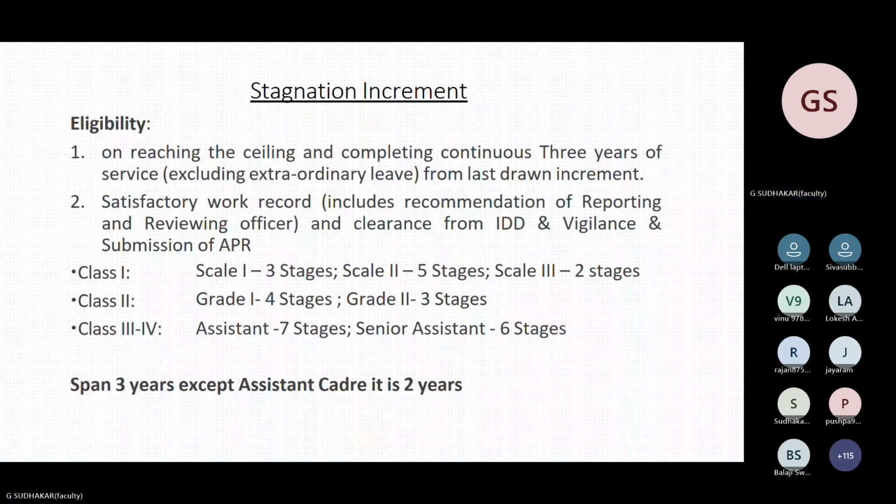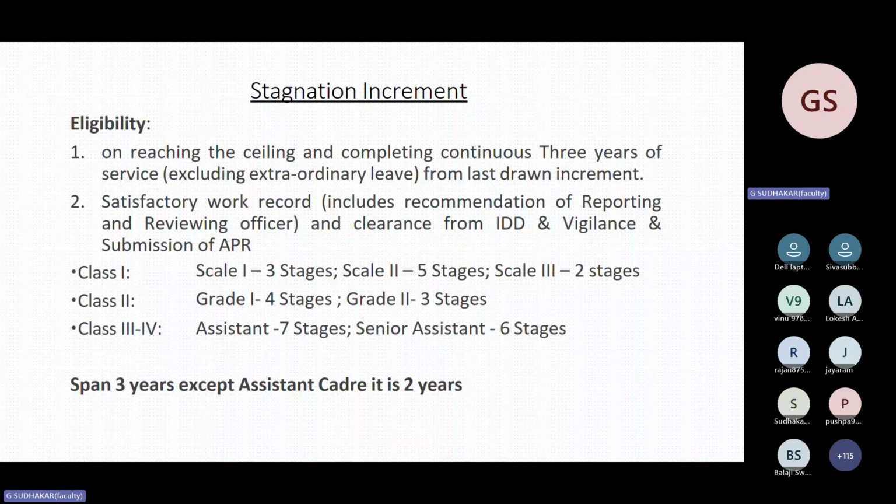The condition is that the reporting officer must give a clear work record report for you, and the vigilance department, the interdepartmental disability department, has to give clearance so that the concerned RO will release the stagnation increment. For class 1, scale 1 will get 3 stagnation increments, scale 2 gets 5 stagnations, and scale 3 gets 2 stagnations.